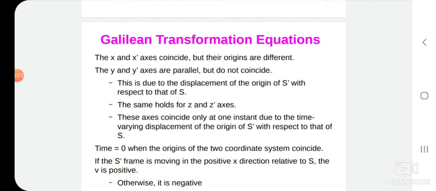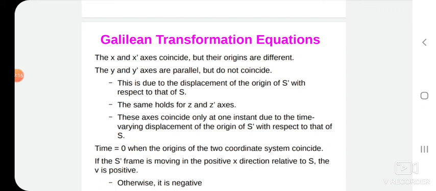If we differentiate x prime with respect to dt prime, and x with dt, then we will get u prime is equal to u minus v, meaning velocity is variant under Galilean transformation. u prime is not equal to u.